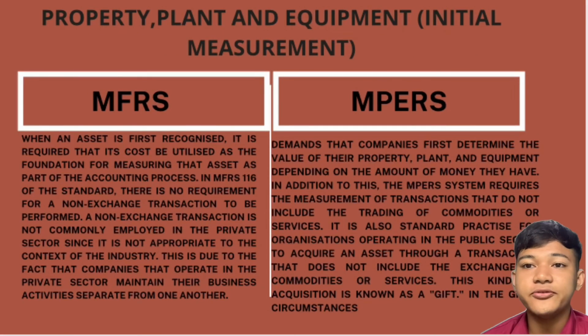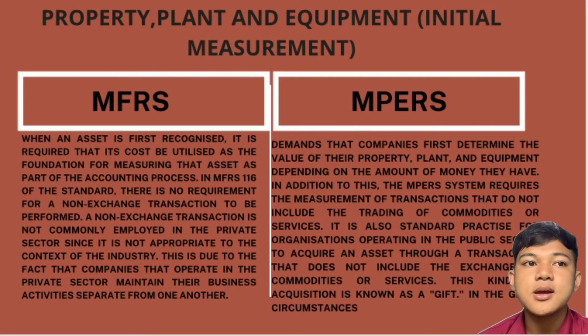The last one for MFRS versus MPERS of property, plant and equipment is initial measurement. For MFRS, when an asset is first recognized, it is required that its cost be utilized as the foundation for measuring that asset as part of the accounting process. In MFRS 116 of the standard, there is no requirement for a non-exchange transaction to be performed. A non-exchange transaction is not commonly employed in the private sector, since it is not appropriate to the context of the industry. This is due to the fact that companies that operate in the private sector maintain their business activities separate from one another.